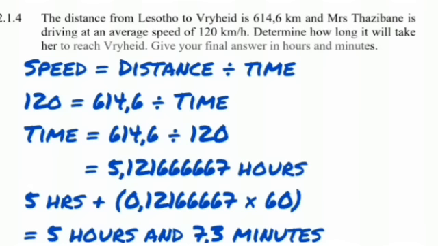So we make time the subject using cross multiplication, and we end up with distance divided by speed, that's 614.6 divided by 120, and it gives me 5.01266 hours. So the 5 I put aside, and then I take 0.1266 and multiply by 60 to convert it to minutes. So my final answer becomes 5 hours and 7.3 minutes.